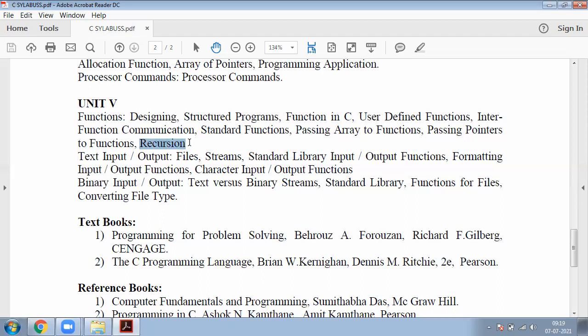Tomorrow we will discuss recursion. If we complete this topic, we can say our total syllabus, the 5 units, is completed. Tomorrow we will complete our 5 units of the PPSC subject.